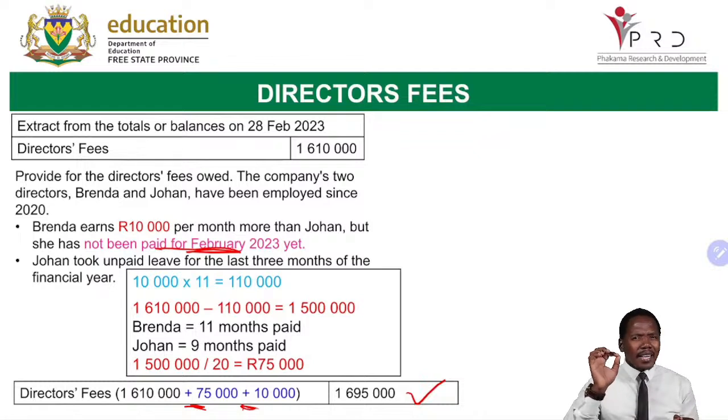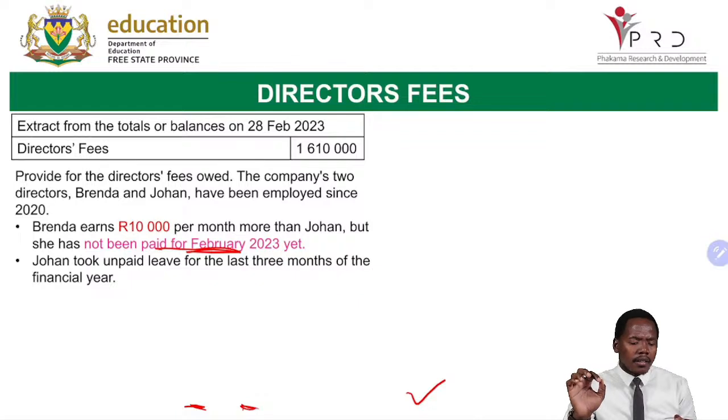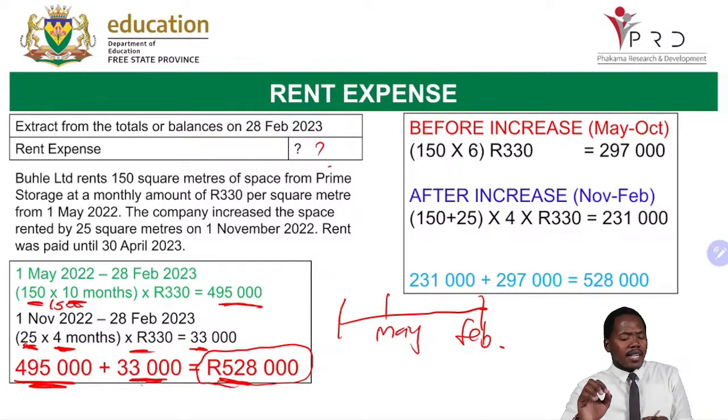I need us to go back a little bit to our rent expense. Remember, the amount for rent expense is 528,000. If there was an amount here on the rent, we were going to subtract or add something, then it was going to become our accrued expense or our prepaid expense.